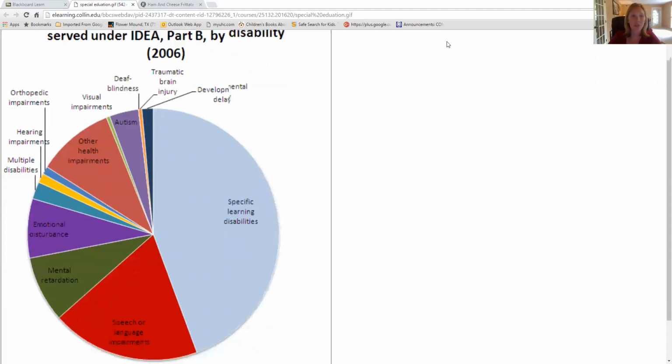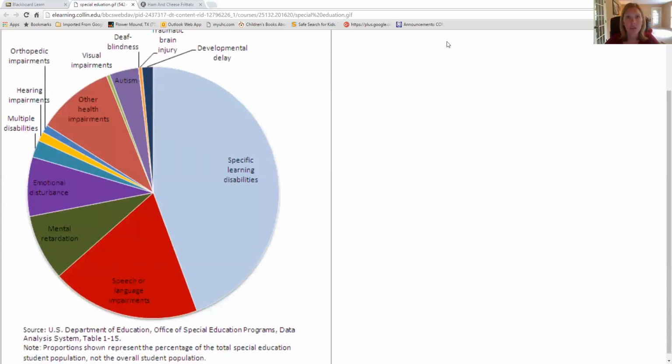So under IDEA, there are 13 categories that are recognized under the federal law. Specifically, the specific learning disability is the most common disability that you'll find inside of your classrooms. Those are kids with dyslexia, dysgraphia, reading comprehension or written expression difficulties. All of that comes under the title of specific learning disability, followed then by speech or language impairments, so articulation, kids who may have trouble forming their R's or their S's or their TH or their Z's. And then you have other health impairment, which is the next largest category after that.